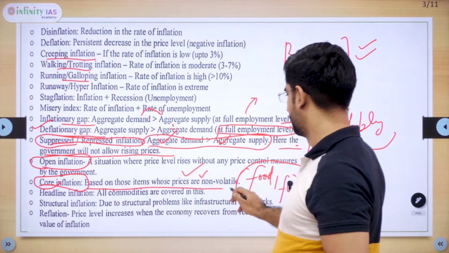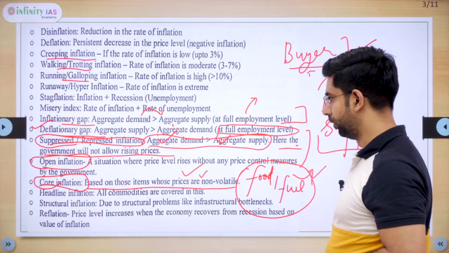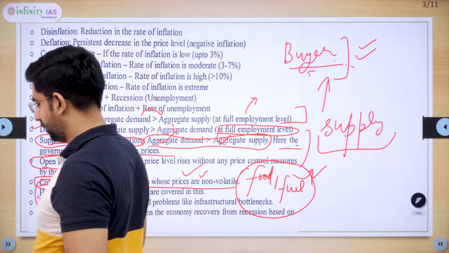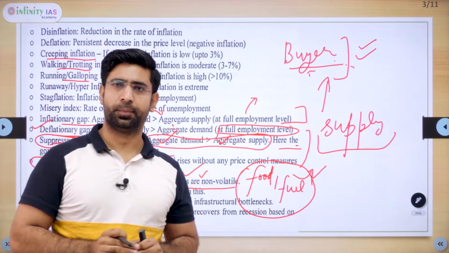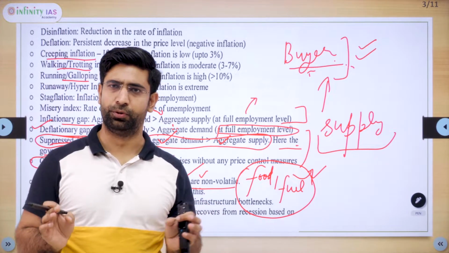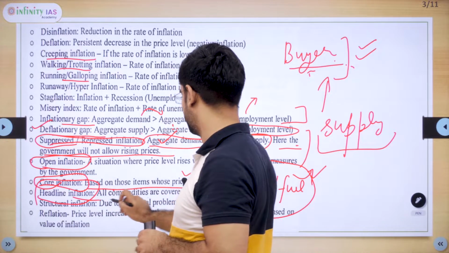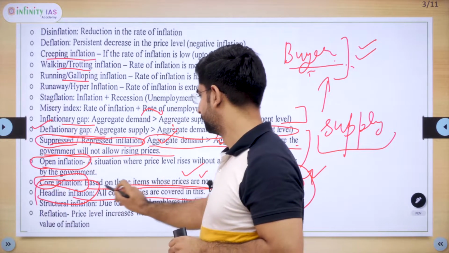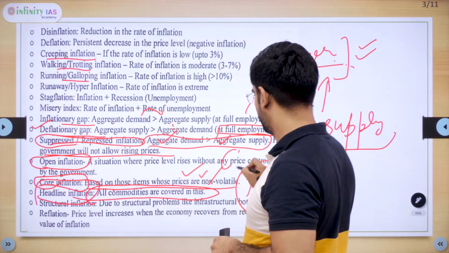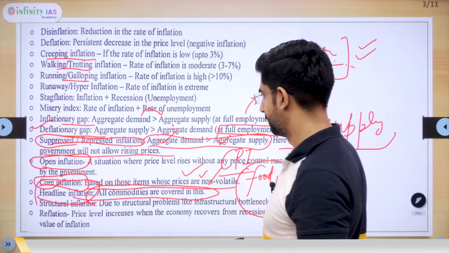That is apart from volatile items, food, fuel. Headline inflation covers all the goods. It is a basket of goods, and the maximum number of goods are covered under headline inflation. Now, it is CPI in our country, Consumer Price Index.